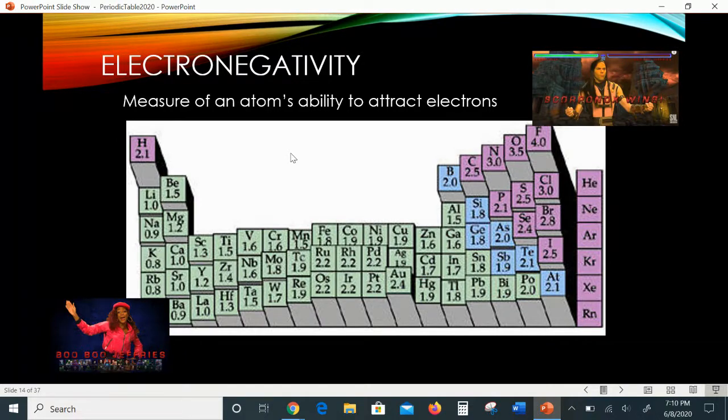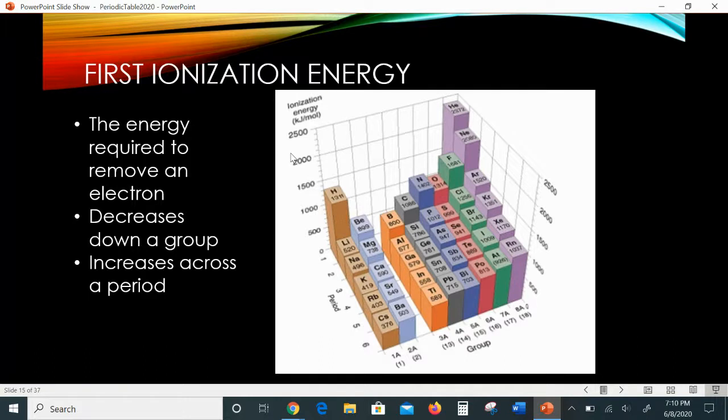And that's going to be true for everything we're doing. Here is first ionization energy. Now it's the energy required to remove an electron you already have. So the noble gases are involved now. Don't you dare take an electron away from me. I already have mine, right? So very high energy. Think about if I try to take a phone from a high schooler, they fight me at no end because the phone is their life. So if you really like something, you will fight to keep it from getting taken away from you. So that's why these noble gases have high ionization energy.